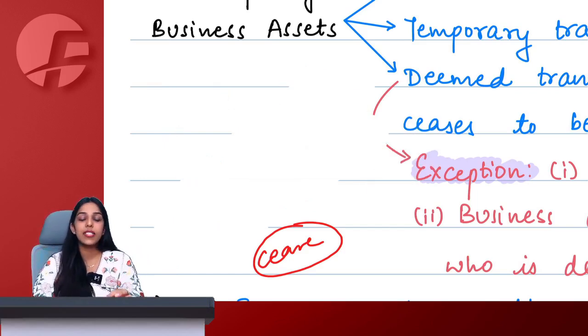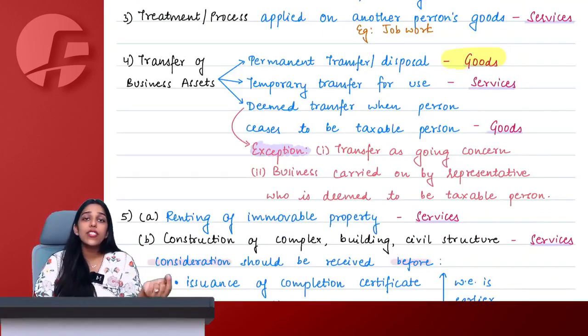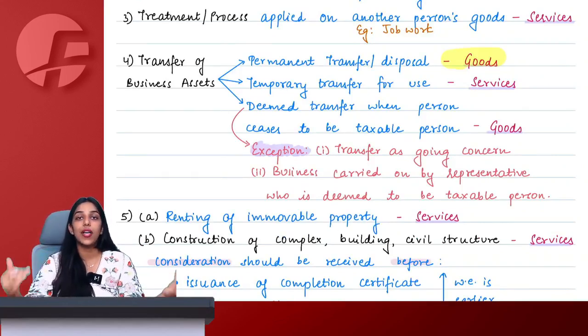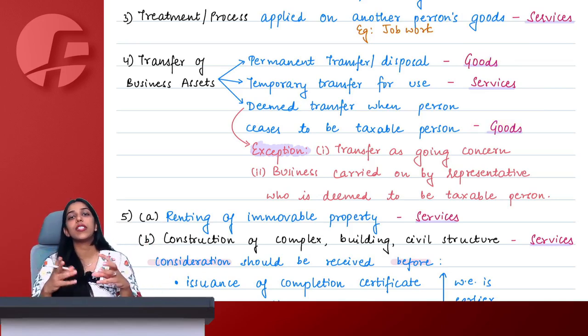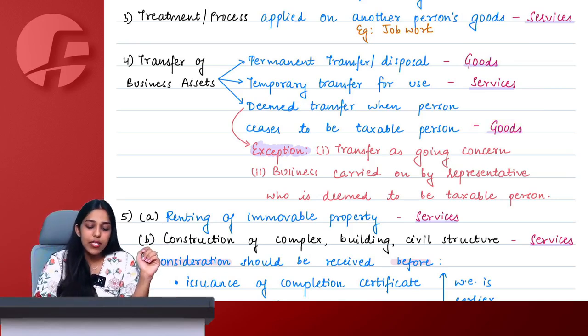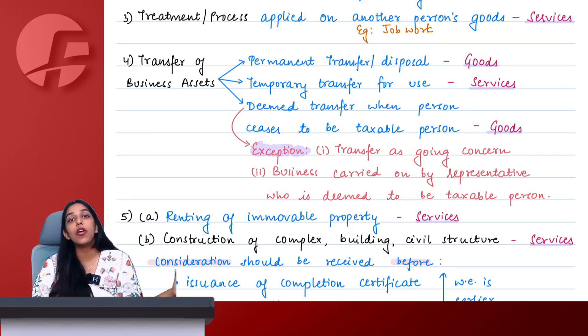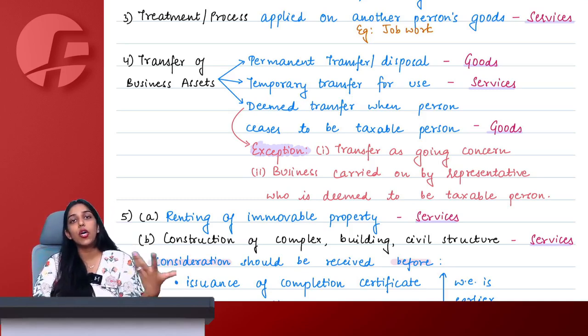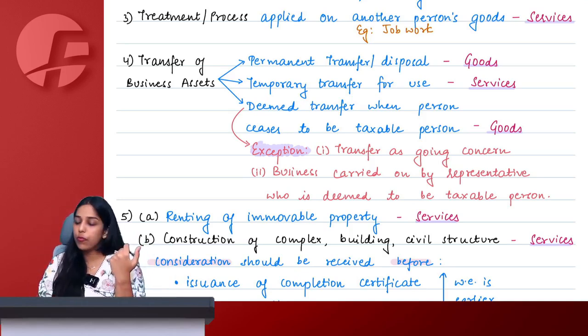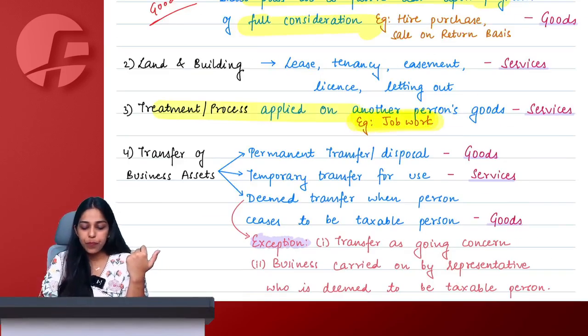Government here simply says that if you cease to be a taxable person, we will assume as if all of your assets are transferred and there has been a supply of goods. Why? The same logic again. I set up a business, purchase a lot of assets, take ITC and then decide to close the business. Why will government give me credit? So government simply says that if you are closing your business, we gave you ITC on a simple thought that you will use these assets for your business purpose, generate more revenue, generate more GST for government. Yes, it is like job work only. Example is written, no? Job work.